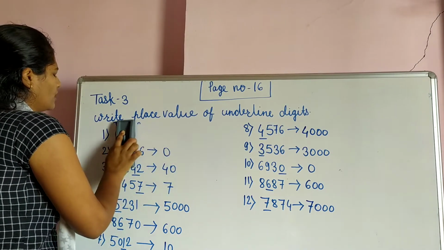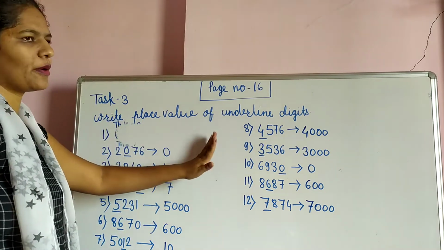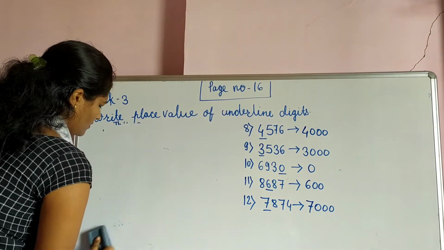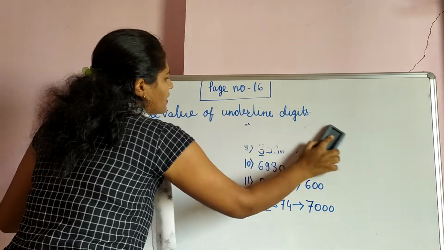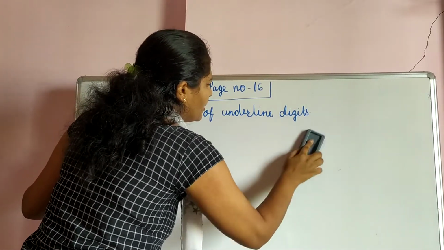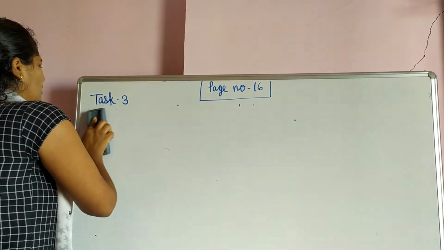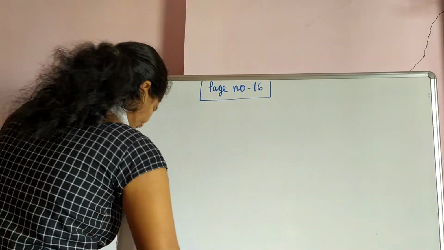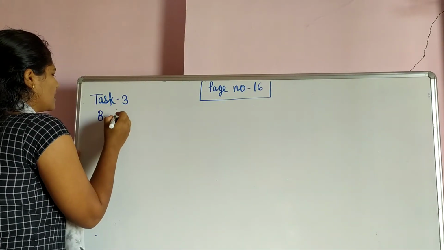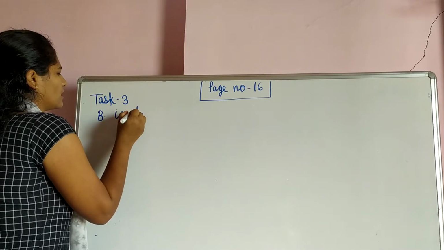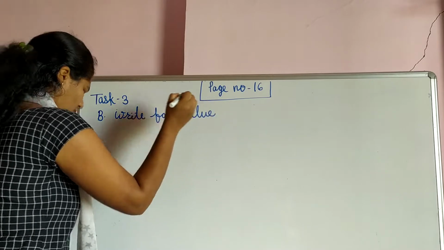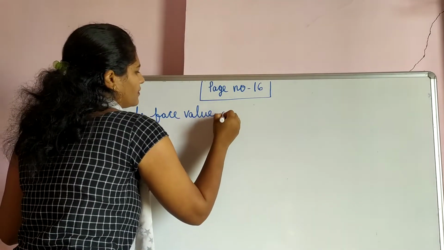So student, this question also you have to complete in your textbook. This is the same task, task 3. This one is the question number A. Now we will see question number B. In question number A, we see place value. Now question number B, we see write the face value of each digit.